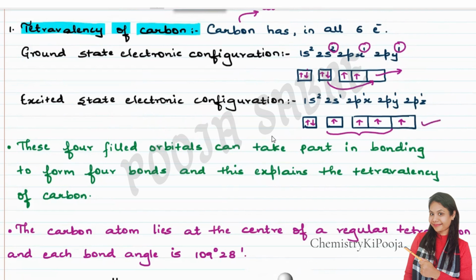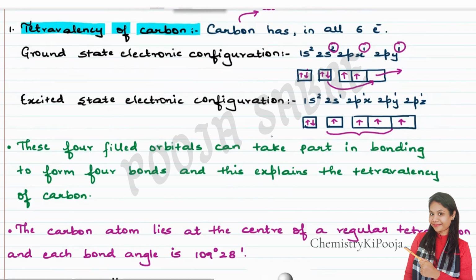After this chapter you may come across a lot of concepts related to electronic configuration, so you need to write it in terms of the Aufbau principle, in terms of orbitals. Coming back to the topic, there are 4 half-filled orbitals. Each orbital should be filled to become stable, so it needs 4 electrons.